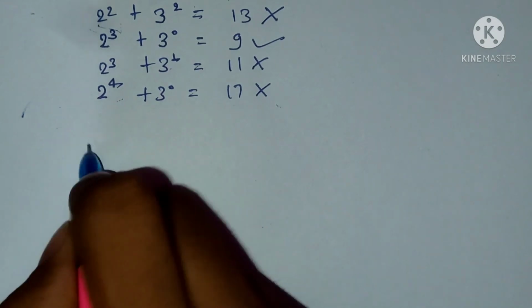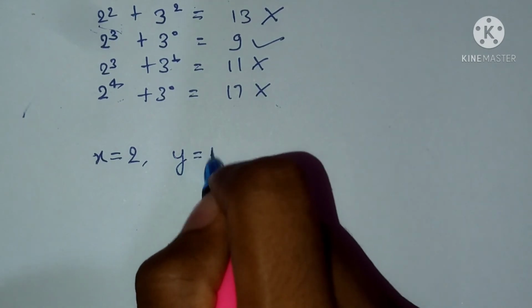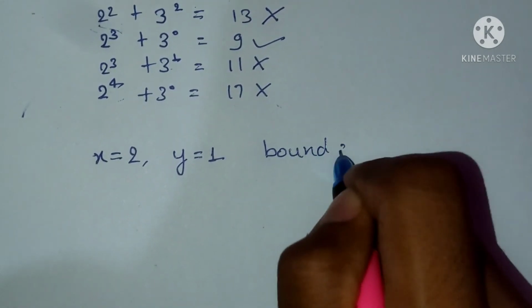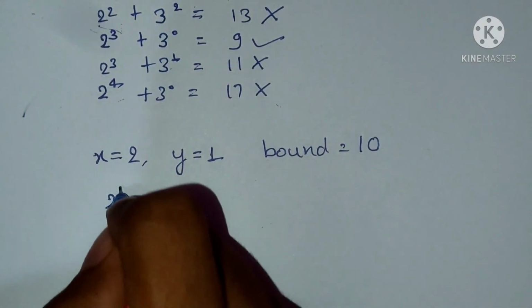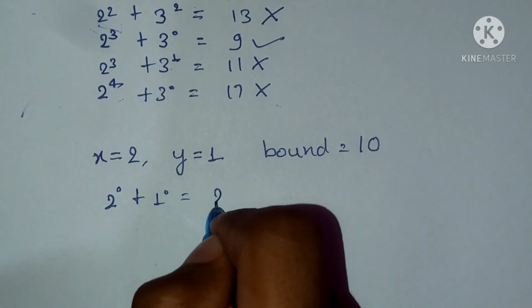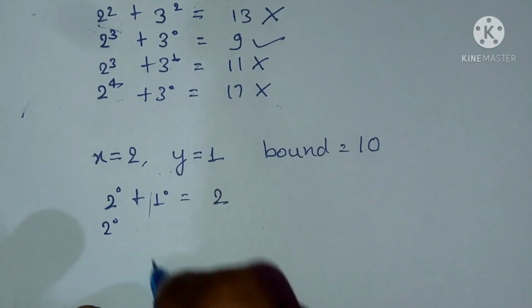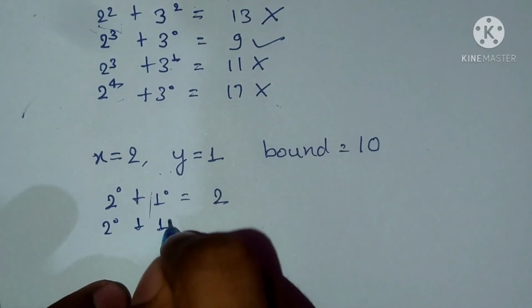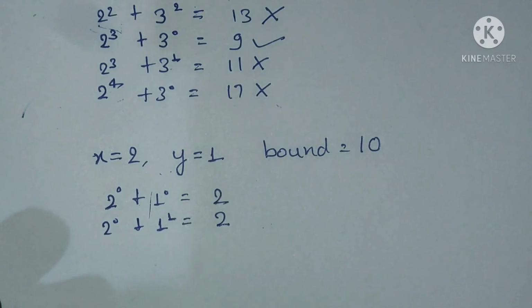Okay, and there is one more base case. Suppose that among x and y, any of the number is 1 and bound is 10. So in this case what will happen is that if you start from the 0th power of 2 and the 0th power of 1, it will be coming 2. Then again you will be increasing the power of 1. So what will happen if you keep on increasing the power of 1? It will always be 2. Got it? So this loop will be infinite and there will be a time limit exceeded.